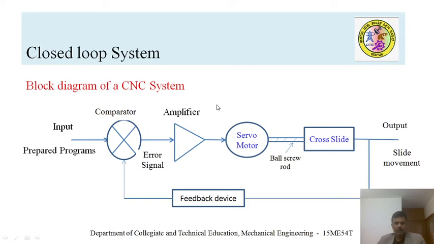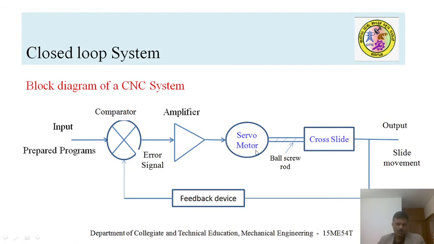This is another example of a closed loop system, where you can see a number of components: a comparator, amplifier, servo motor, and cross slide. This is the system used in most CNC systems. Here the input is normally a prepared program which is fed to the comparator. The comparator checks the signal value, then it is amplified, and the signals move to the servo motor.